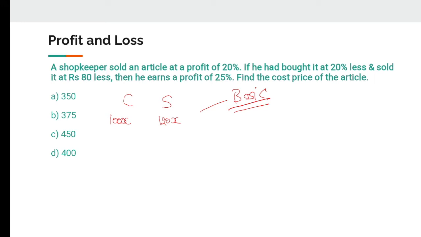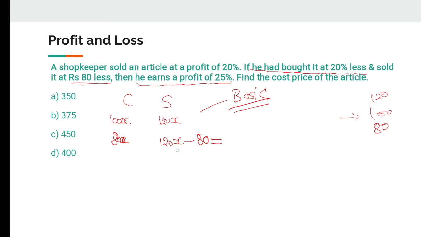Now the second part of the question says: if he had bought it at 20% less. So let's say 100 is my base. If I want to increase by 20%, that would be 120. If I want to decrease it by 20%, that would be 80. So this is what is asked: if he had bought it at 20% less, so 20% less of 100x is 80x, and sold it for rupees 80 less. At what price was he selling? 120x. If he sells it for rupees 80 less, then he earns a profit of 25%.